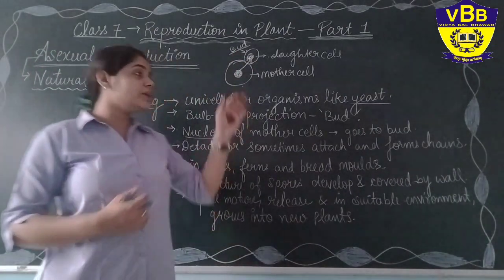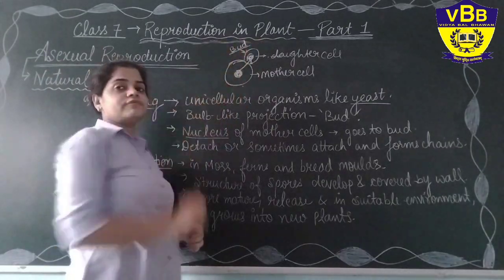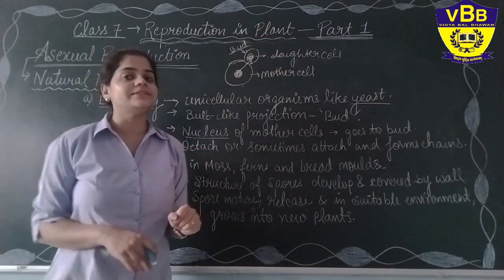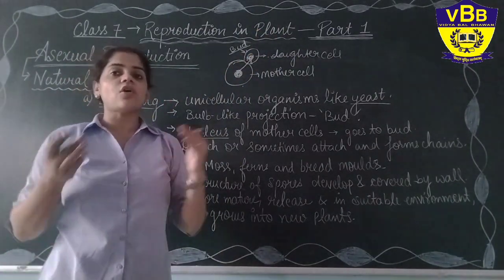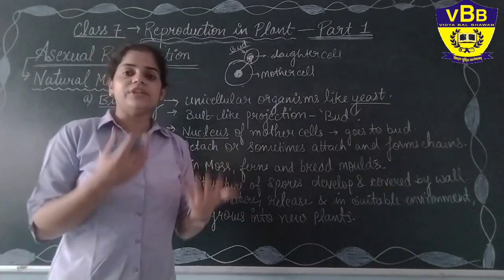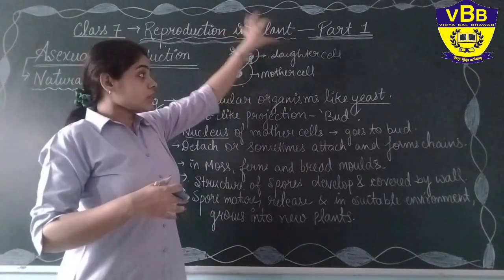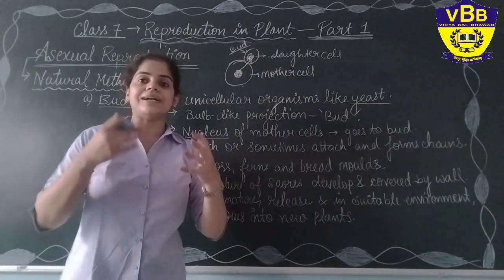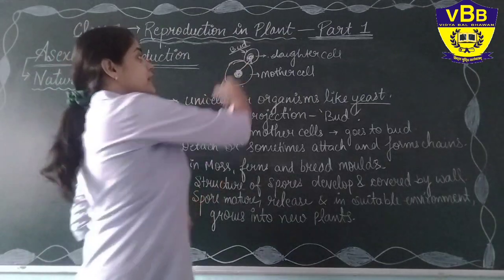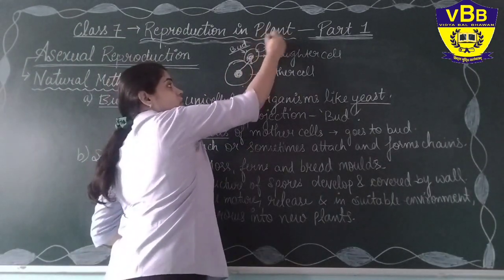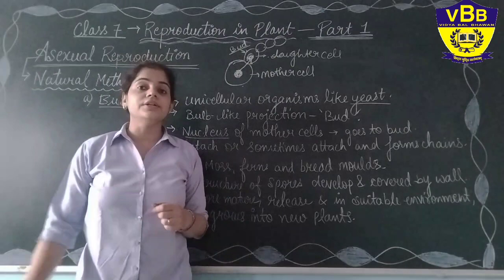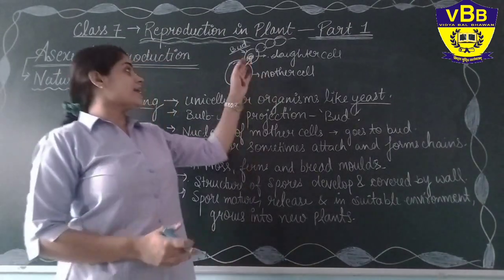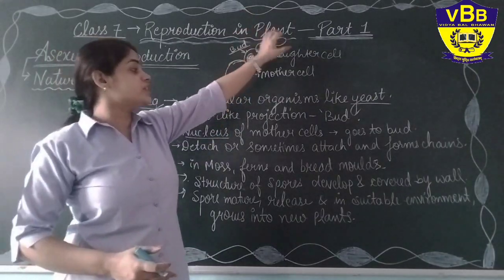After being formed, the buds also grow with time. But a time will come when they detach from the mother cell. It can be detached or attached sometimes. In case of detachment, they detach and form their own independent life. But in case they remain attached to the mother cell, they form chains of buds.